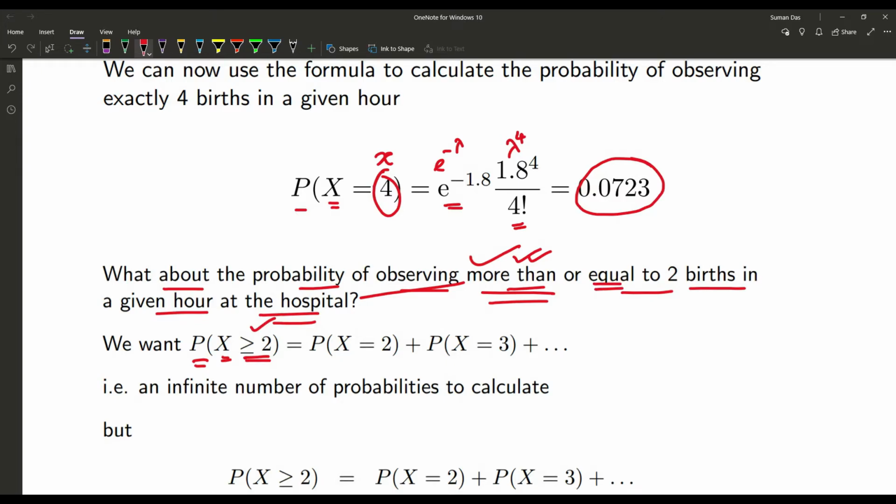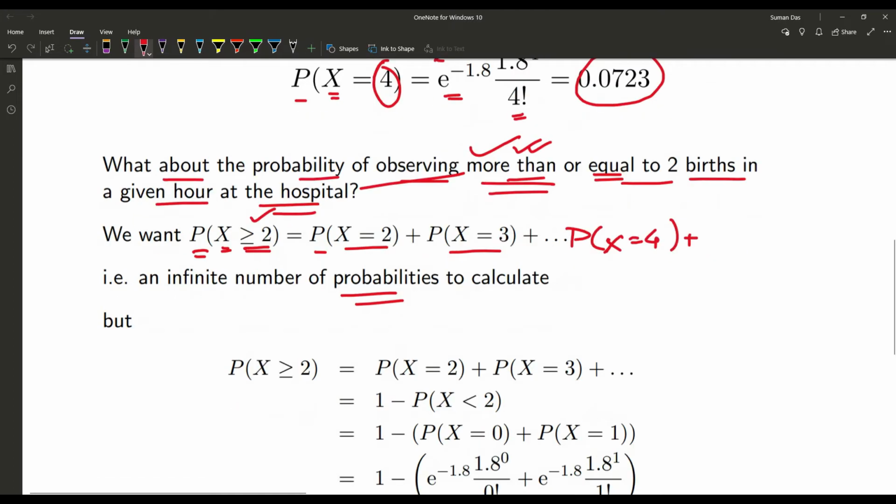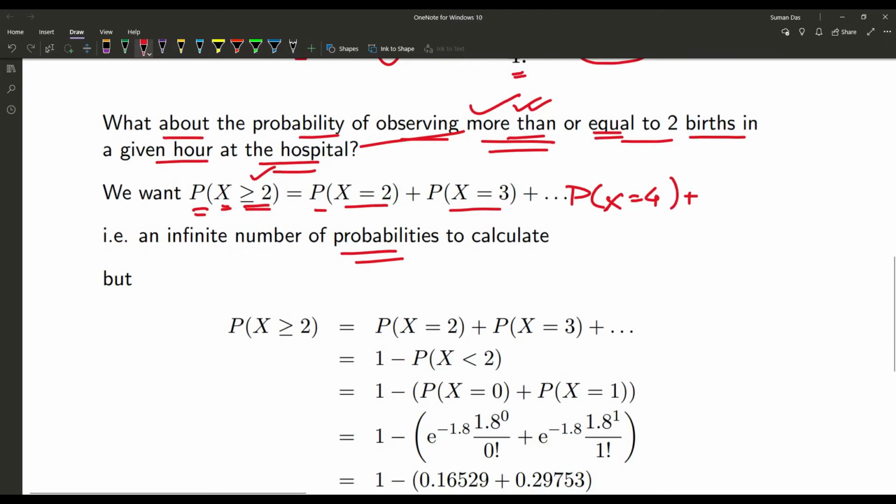So that must be probability X is equal to 2 plus probability X is equal to 3 plus probability X is equal to 4 plus up to an infinite number of probabilities. That is an impossible case, to find the infinite number of probabilities.